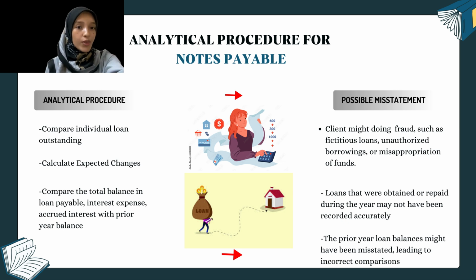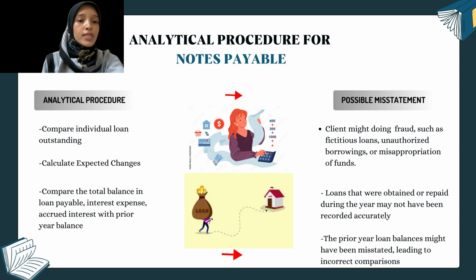So what the auditor can do is, for each loan, compare the outstanding balance at the end of the current year with the outstanding balance at the end of the prior year. So we can note the differences between the two balances for each loan. Okay, the next analytical procedure is to compare expected changes. How? For each loan, we can calculate the expected reduction in the loan balance based on the installment payments made during the year. So, this can be summarized as we can verify if this expected current year balance matches the actual current year balance for each loan.